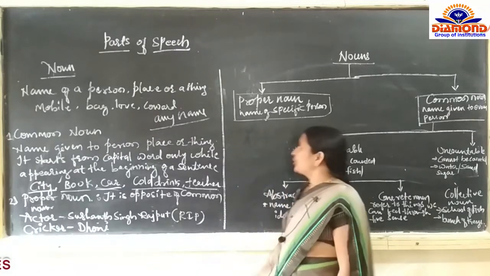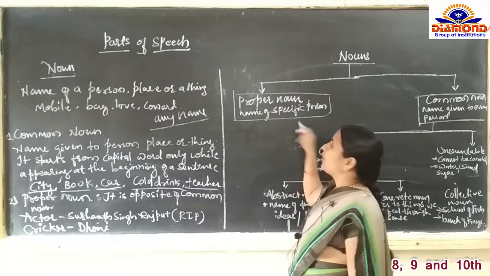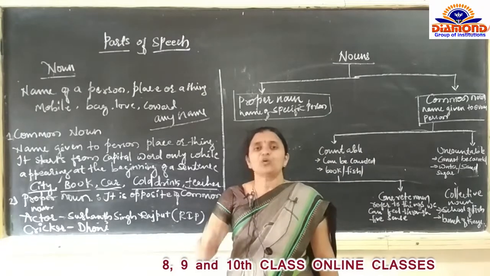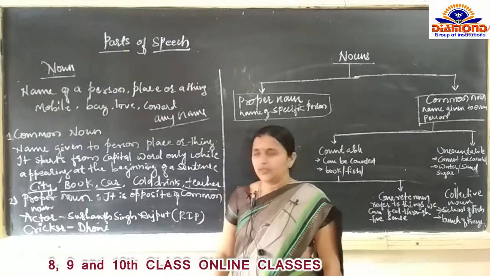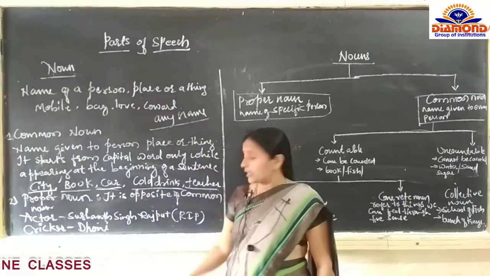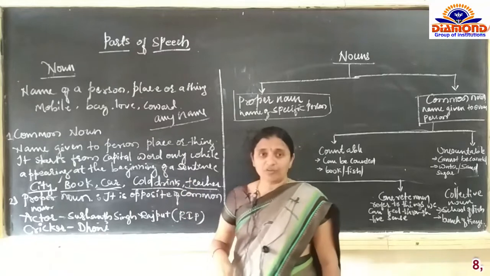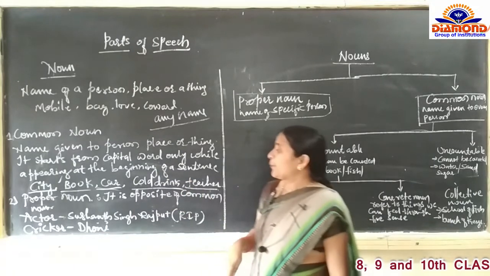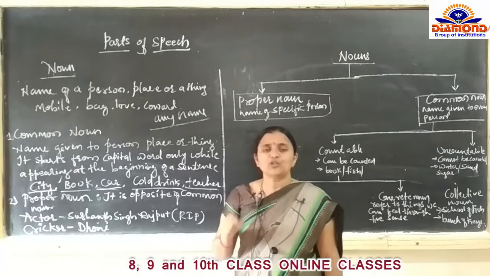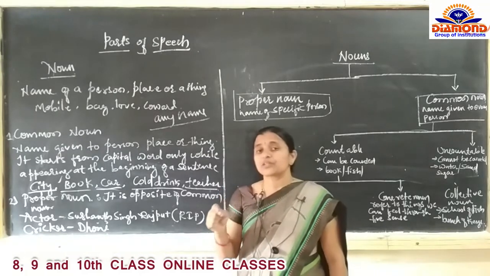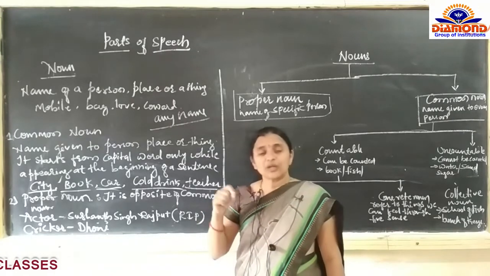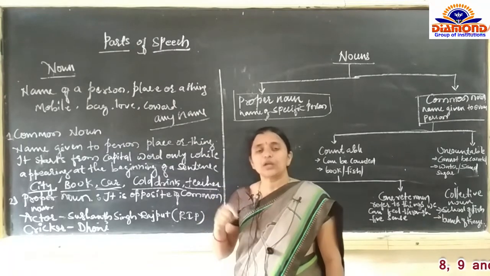Here, the proper noun is the name of a specific person, the name which is given to a specific person. A common noun is given commonly. But the next type we are going to learn is the proper noun, that is the name given to a specific person. We can call an individual person, individual place, or individual thing.